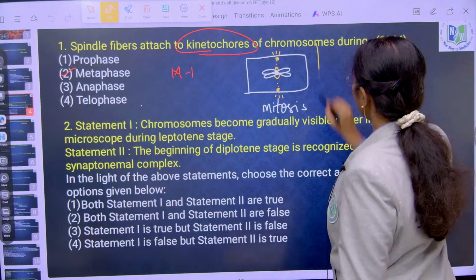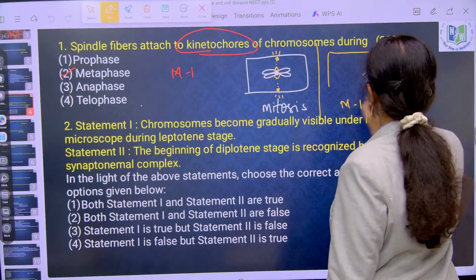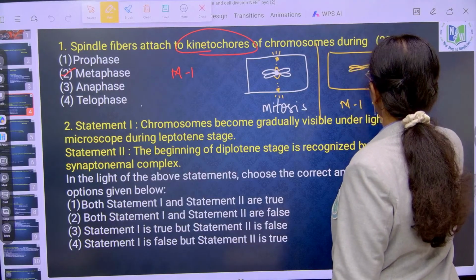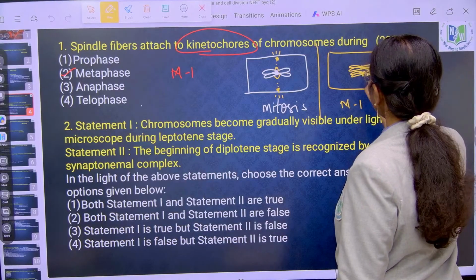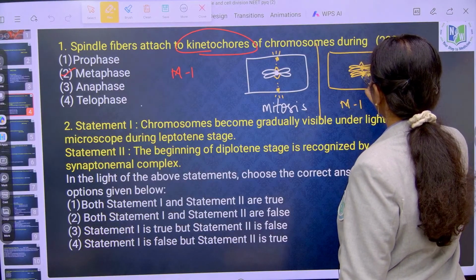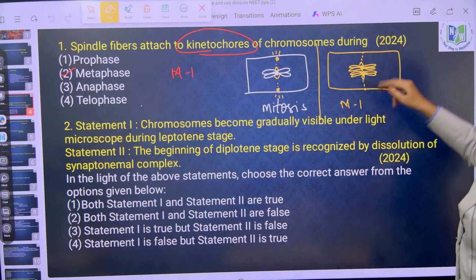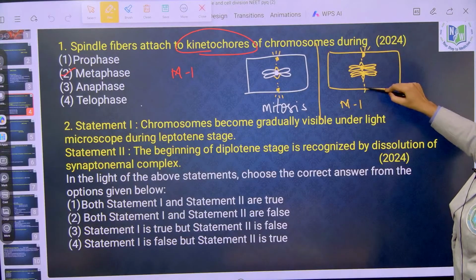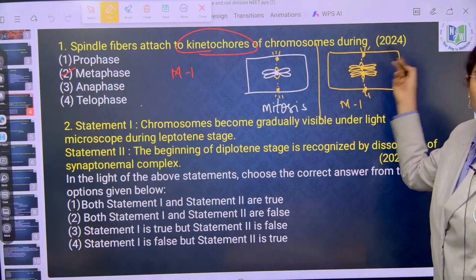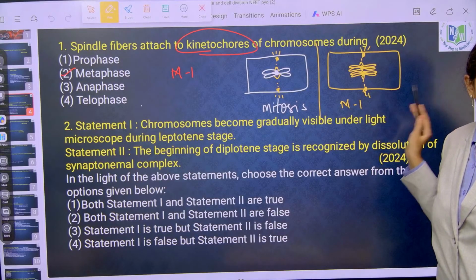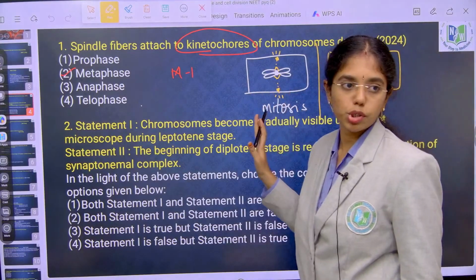In meiosis 1 you will see bivalent chromosomes. They also have two kinetochores, but only one kinetochore of each chromosome is connected to the spindle fibers. Just remember the diagrams. That is why I draw a box and a cartoon diagram here, so that you will remember. Even if the question is twisted in any way, you should be in a position to answer.